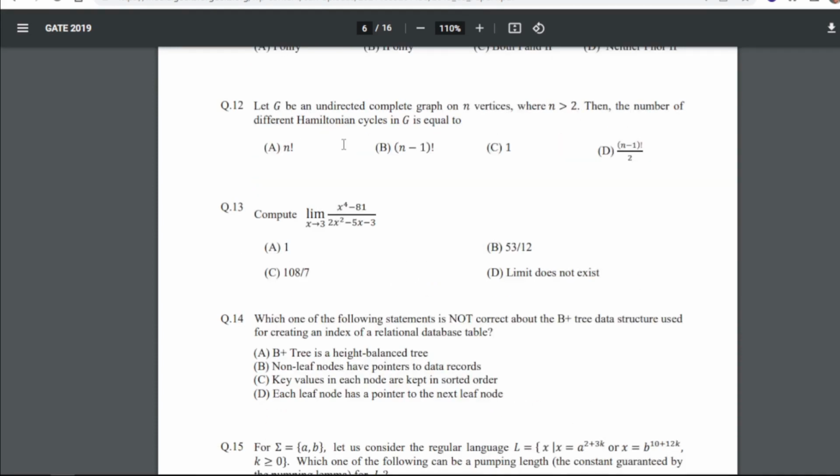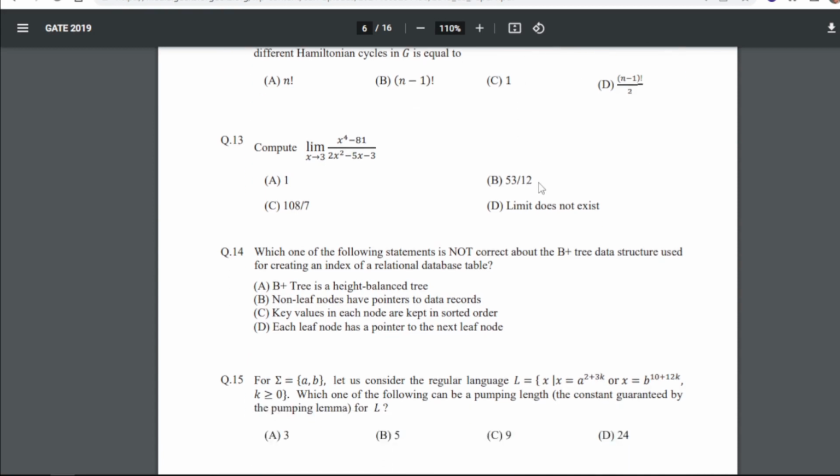Question number 12 is asking, let G be an undirected complete graph on n vertices, where n is greater than 2. Then the number of different Hamiltonian cycles in G is equal to what? So for 12, our answer is C or D. So either this will be the answer or this will be the answer, right? Both were the same when we resolved. But sometimes what happens, let's say this is only MCQ, so either you can select C or D. For both answers you will get the same number, right? But if it is an MSQ type question, you will have to select both.